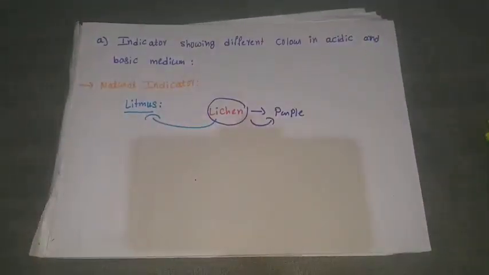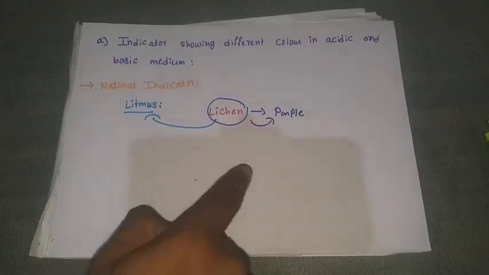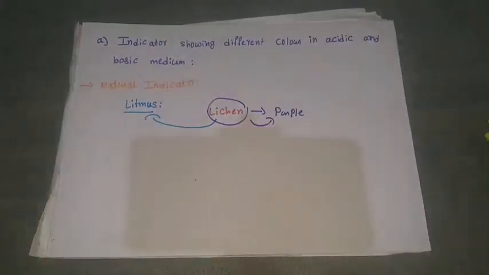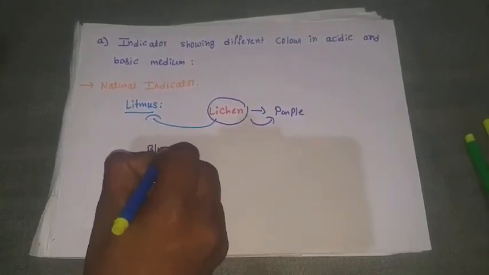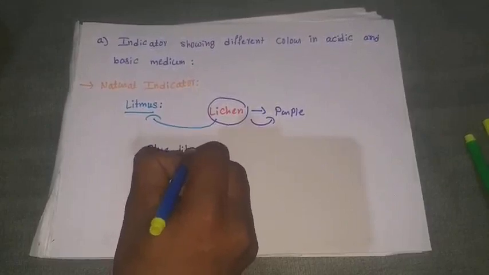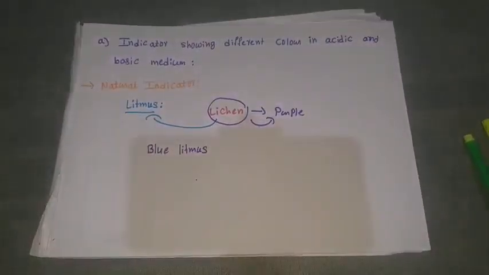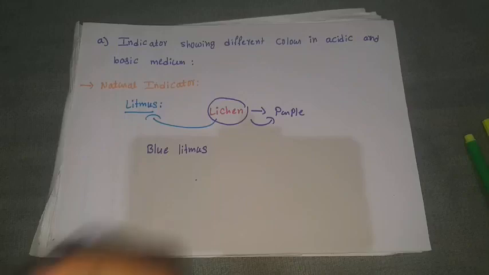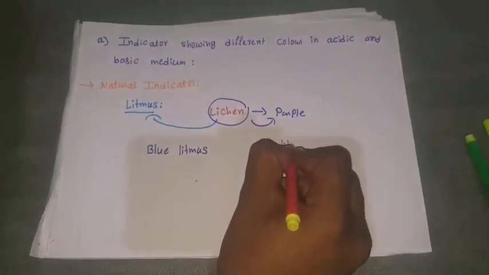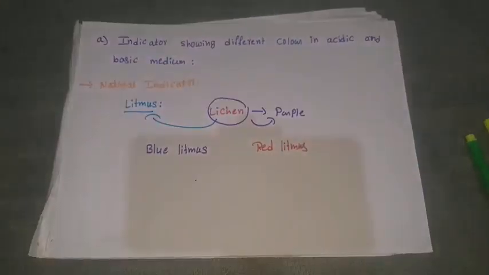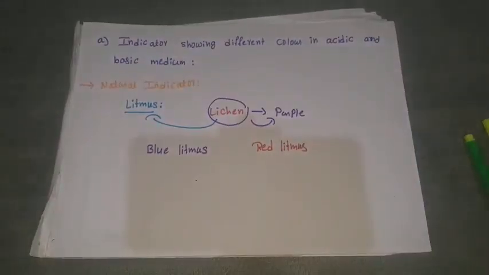But for our convenience, we change this purple color into two other colors, that is blue litmus and red litmus. So the first natural indicator is litmus.